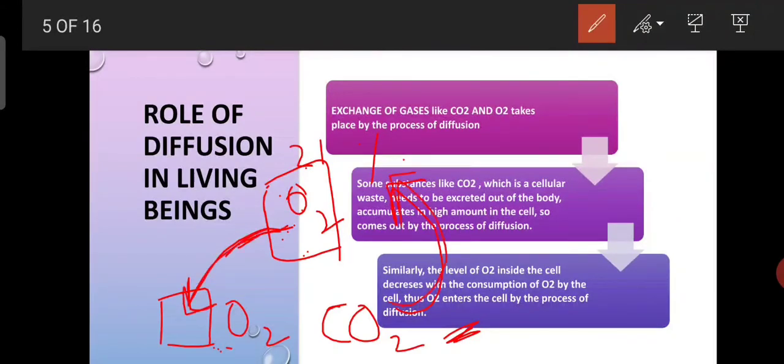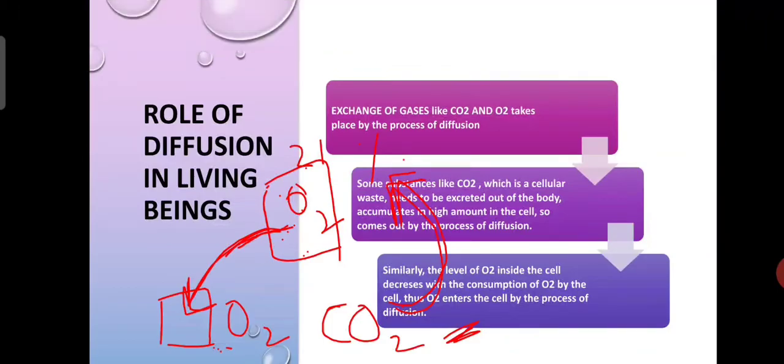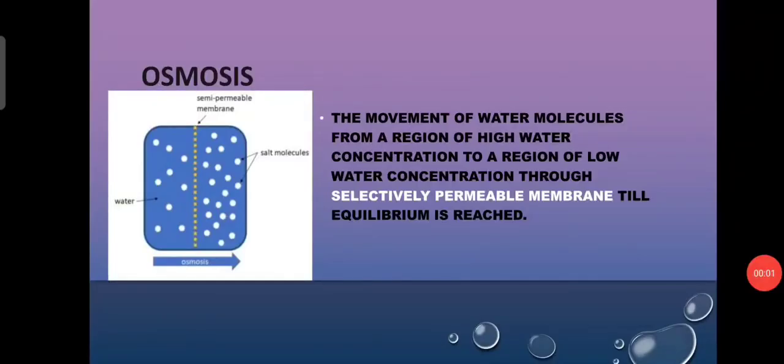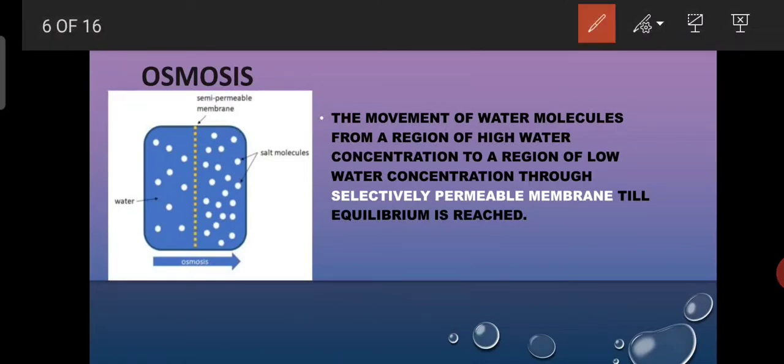So this cycle will go on and there is exchange of gases inside the body. Fine. So this is the role of diffusion in our body. The next terminology is osmosis. Osmosis is actually a specialized case of diffusion.